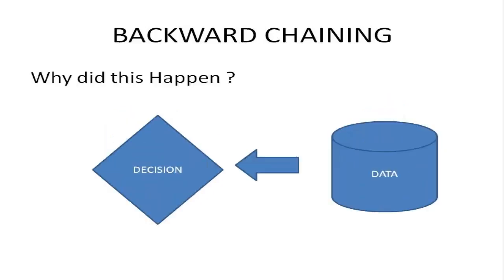Backward chaining. It answers the question, why did this happen? Backward chaining is working backward from the goal. It starts from endpoint or goal and works backward to figure out the best way to get there.